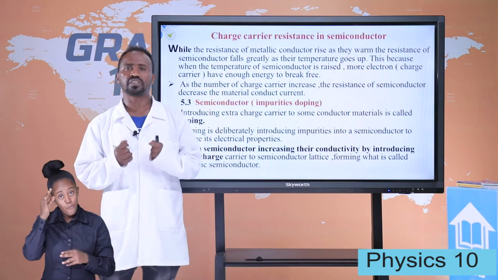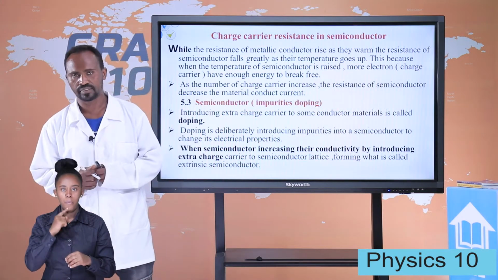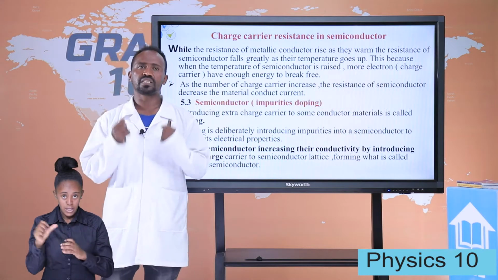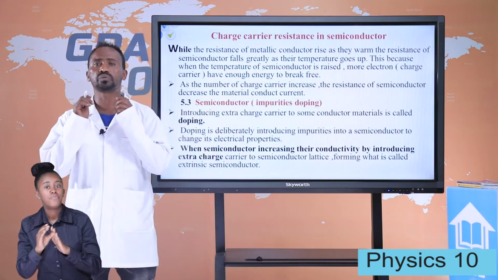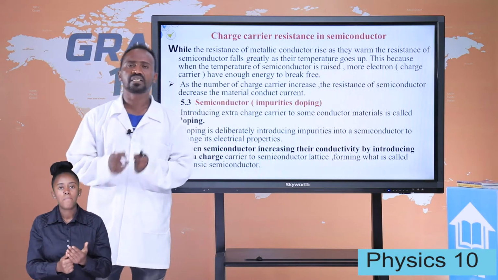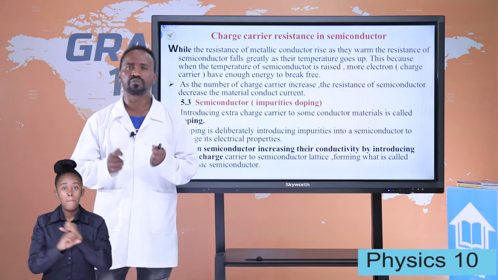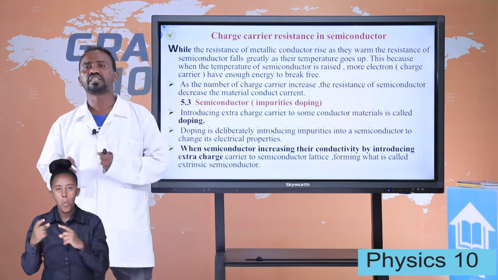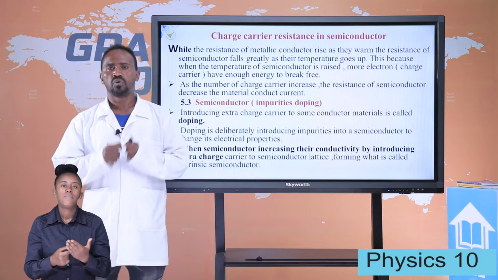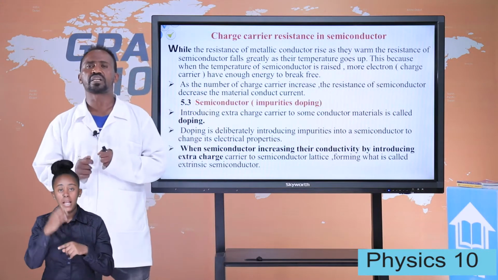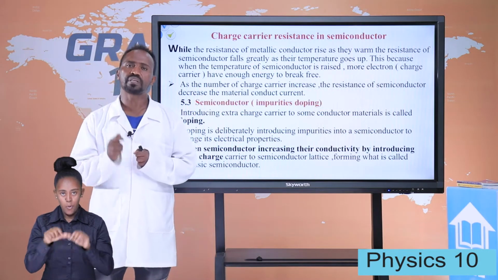Today I am going to teach grade 10 physics, the fourth lesson. Last class we saw chapter 5, the introduction to basic electronics. Under this we are going to see thermionic emission. Thermionic emission is the emission of electrons from the heated surface of a metal. When a metal is heated, electrons start to be emitted from the metal surface.